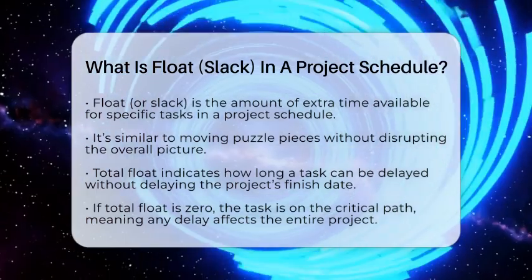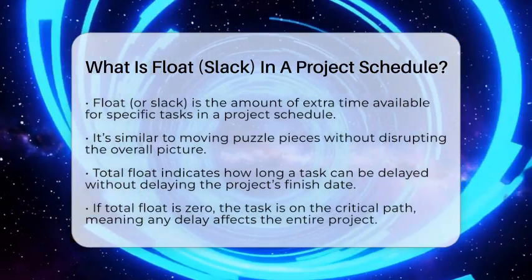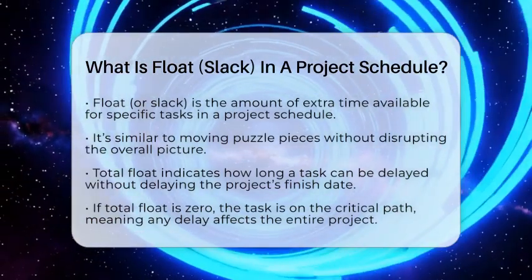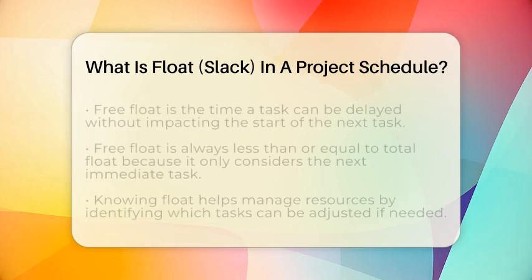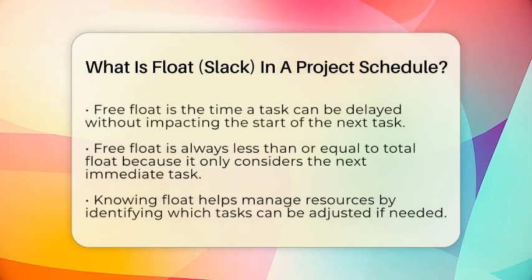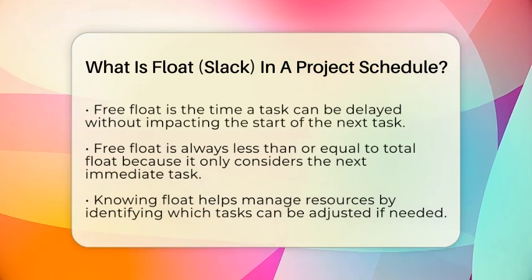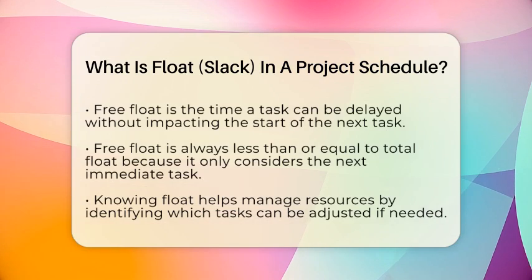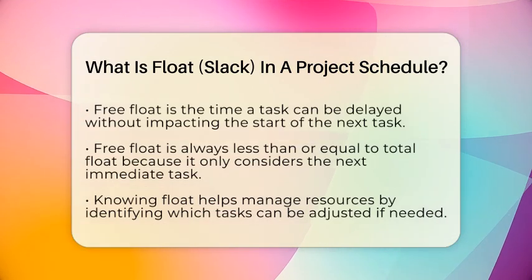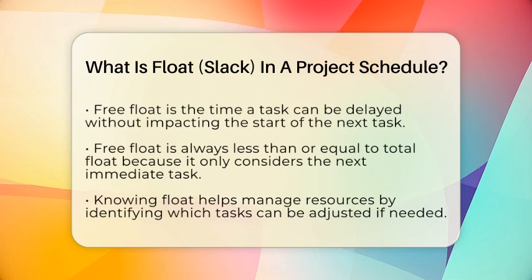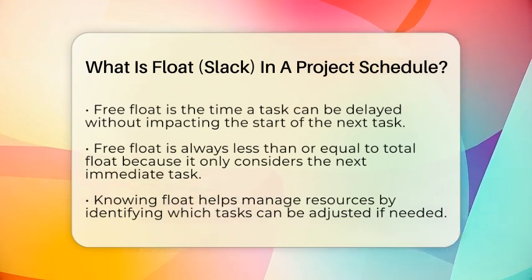There are two main types of float. The first is total float. This is the amount of time a task can be delayed without pushing back the final project completion date. For example, if a task has 5 days of total float, you can delay it by 5 days without affecting the overall deadline. If the float is 0, that task is on the critical path, meaning any delay will delay the entire project.